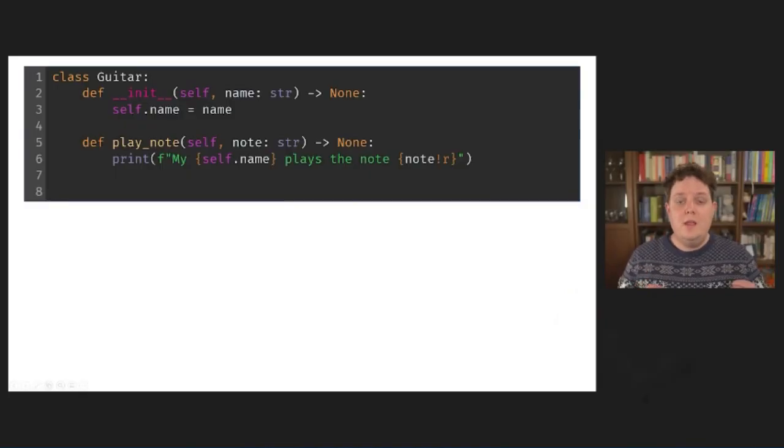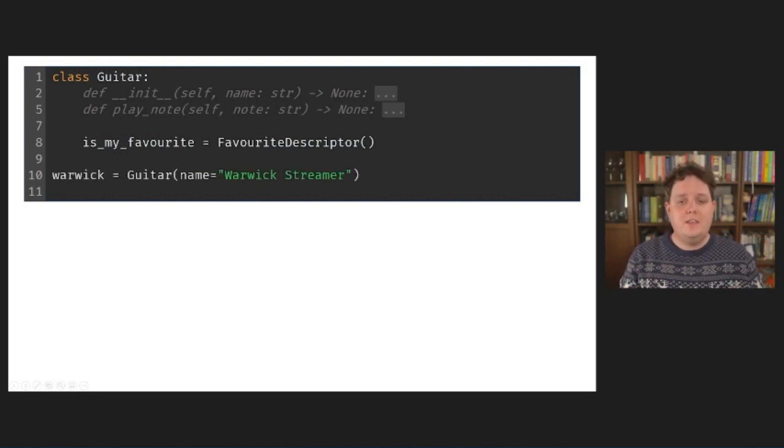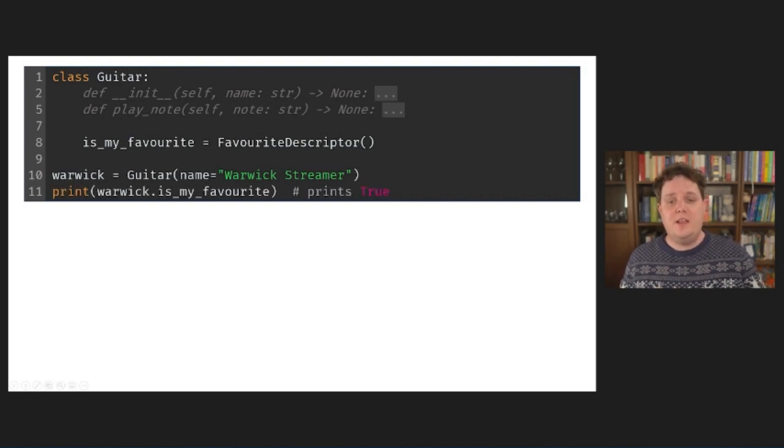For my example, I'm going to implement a descriptor for my guitar class. To make some room for it, I'm first going to collapse its methods, but you may assume that they're still there. The descriptor that I'm going to implement is the favorite descriptor. The idea is that if I access the isMyFavorite attribute on a specific guitar instance, this descriptor will tell me if that guitar happens to be my favorite guitar. For instance, if I recreate my Warwick instance and then access the isMyFavorite attribute on it, it should return true, as my Warwick bass is currently my favorite guitar.